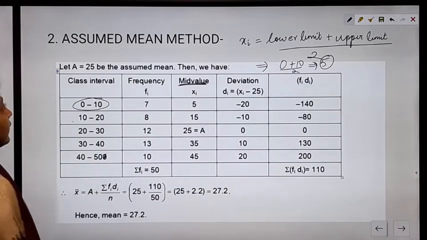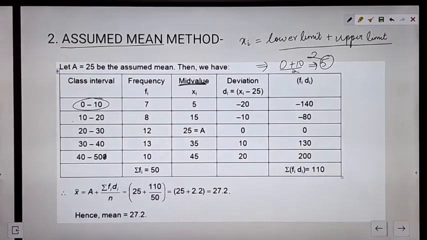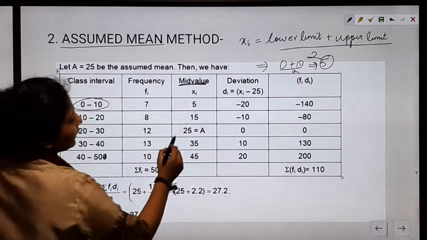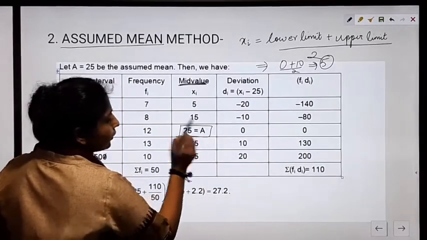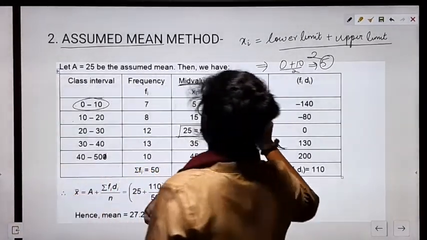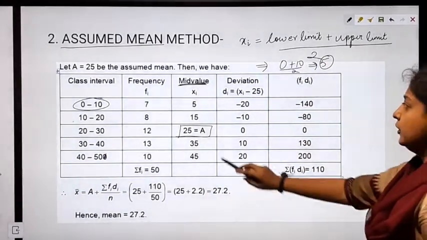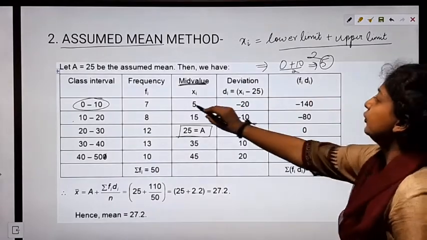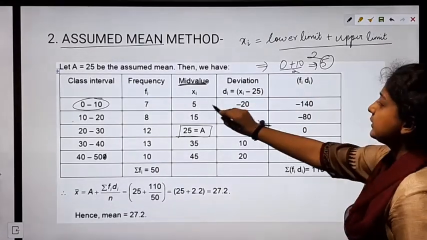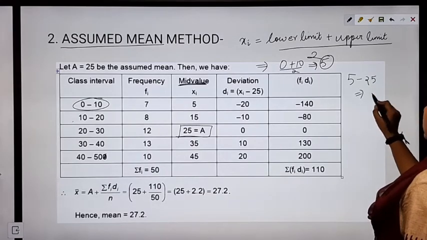Okay. Now since this is the assumed mean method, this implies we have to assume a value to be the mean. So we are considering the exact central value 25 to be our assumed mean, and we denote this by A. Next we have to find the deviation. Deviation means xi minus 25. So see, for the first term, xi's value is 5. So 5 minus 25, we are getting minus 20.